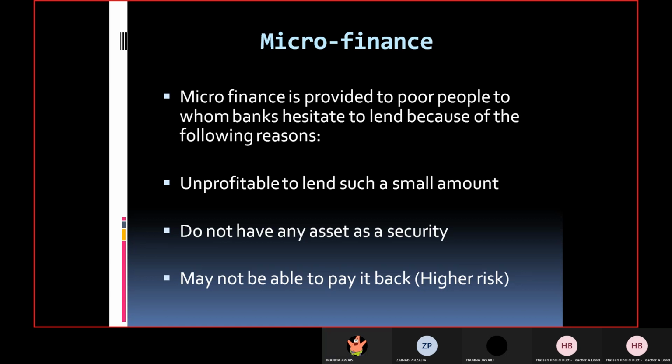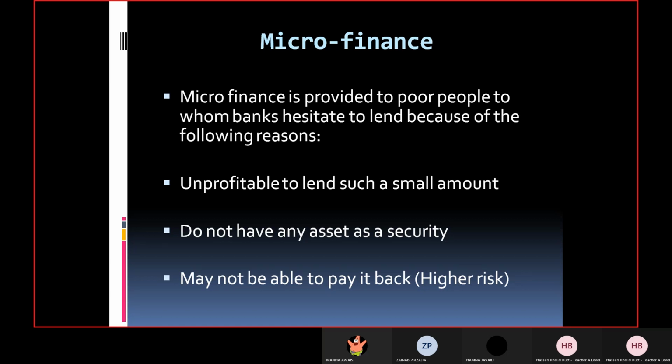Very good. Absolutely right. So because smaller businesses do not have any surplus asset or some kind of an asset which they can actually give to the bank as a security, banks feel that it is risky to lend money to them, because if they won't pay, how would they be able to get their money back? So that's why they don't lend the money to smaller businesses. They may not be able to pay it back.